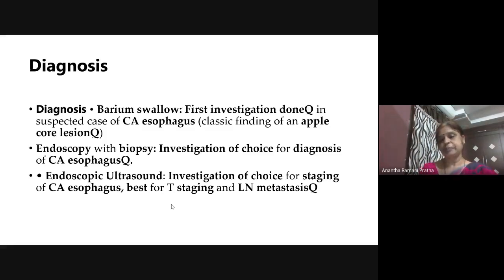Like this, you stage. So here in esophagus, it is the spread of the tumor into the layers of the esophagus. This can be well seen by doing an endoscopic ultrasound. You pass a probe through the endoscope and you can see nicely the layers. You can also see the structures just adjacent to the esophagus, like lymph nodes. Just remember, first investigation of choice for staging is endoscopic ultrasound. Investigation of choice for diagnosis is endoscopy. First investigation is barium swallow.